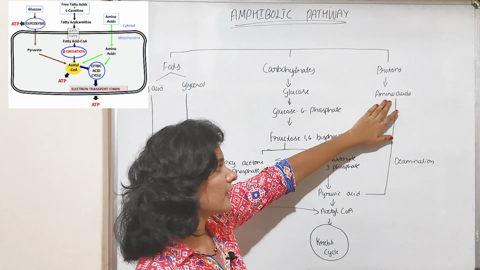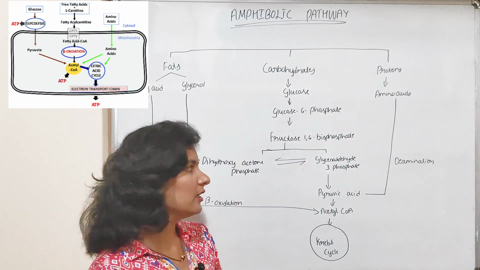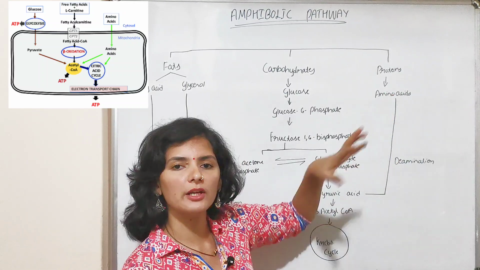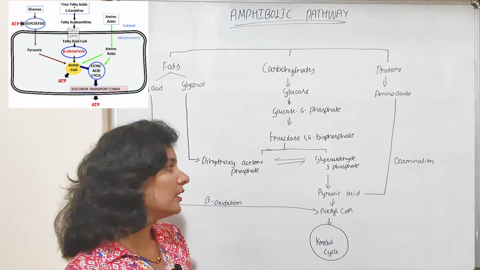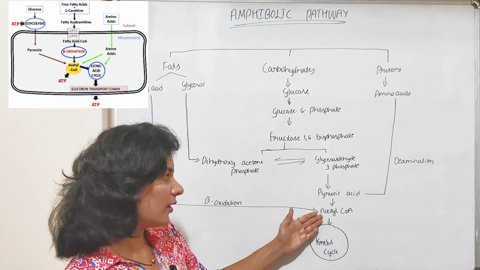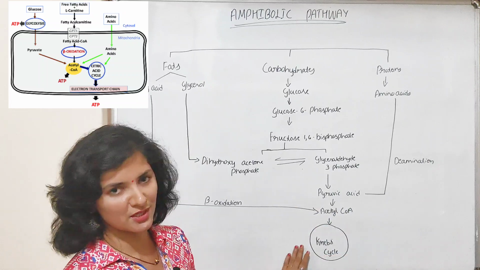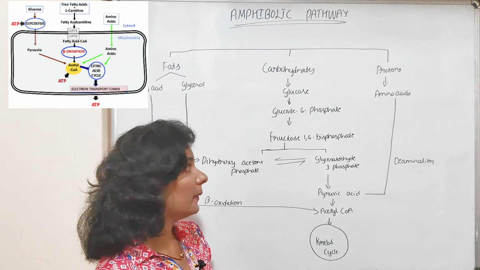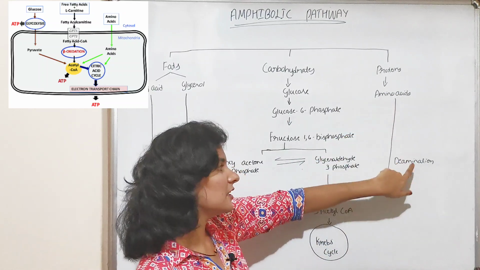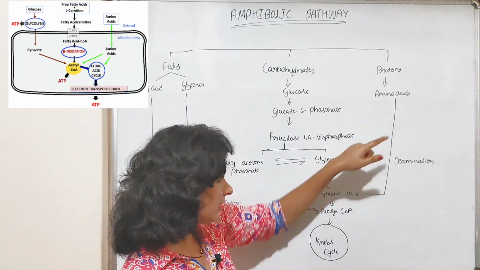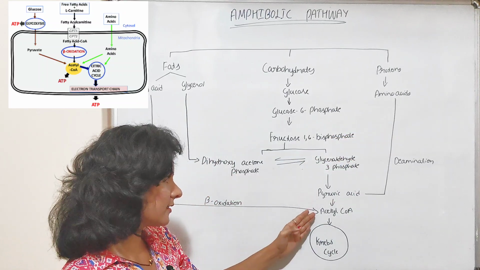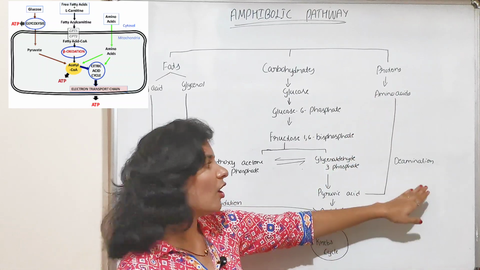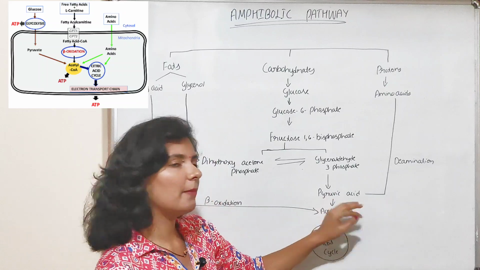Later, from these amino acids, the amino groups are removed by a process called deamination. During deamination, the amine group of the amino acid is removed and it is converted into different compounds like pyruvic acid or acetyl-CoA or any other compound present in the Krebs cycle, which is purely based on the structure of the amino acid. Usually, most amino acids after deamination are converted into pyruvic acid.